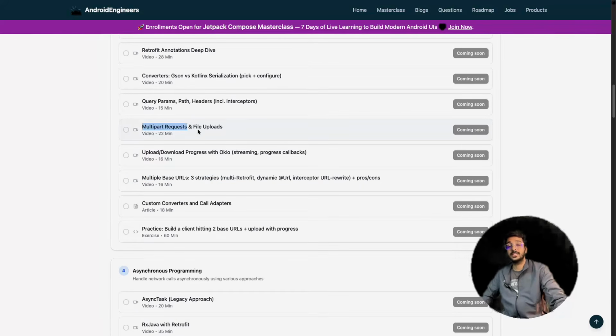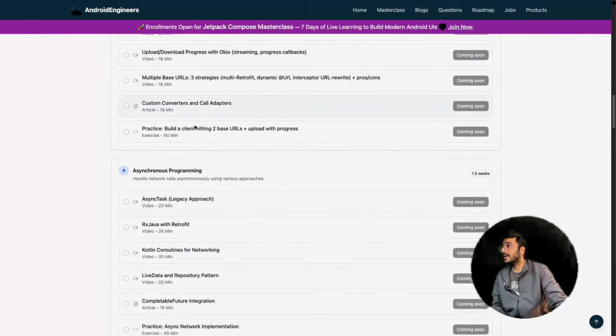Let's say if someone is saying to you that you need to upload an image or you need to upload a video, then how are you going to upload that? That's where multi-part requests and file uploads will come into the picture.